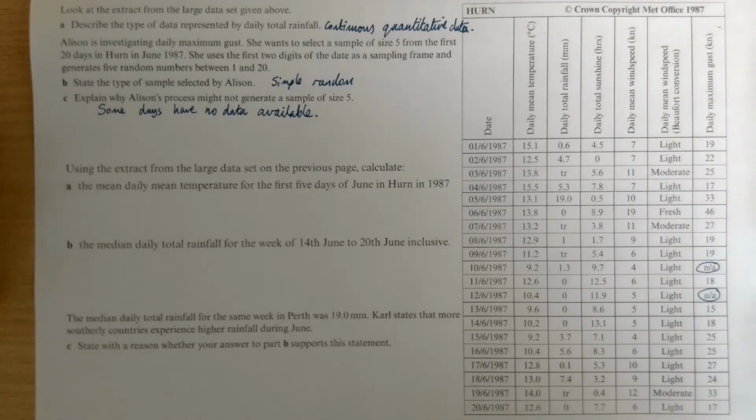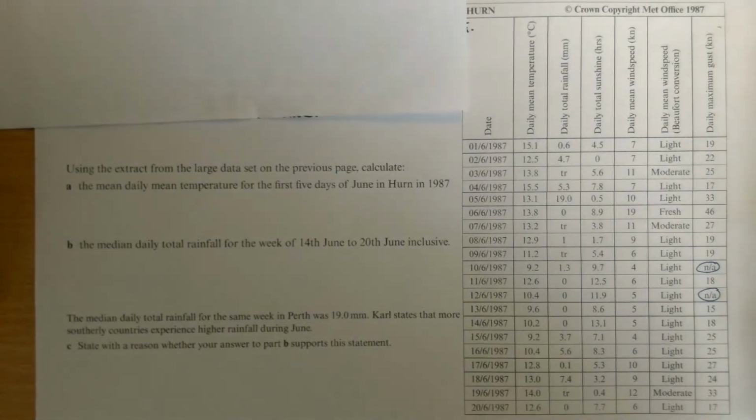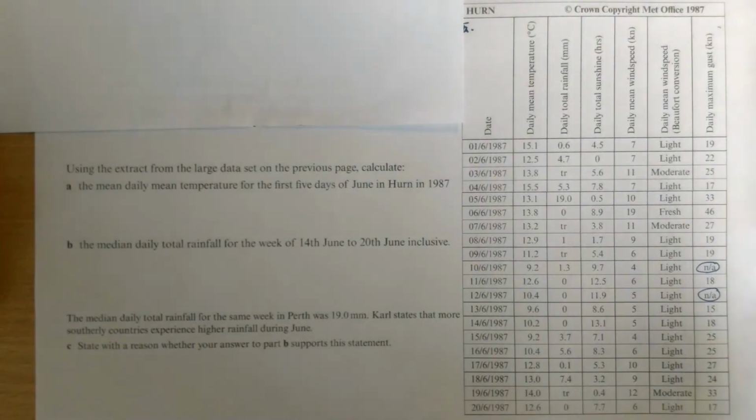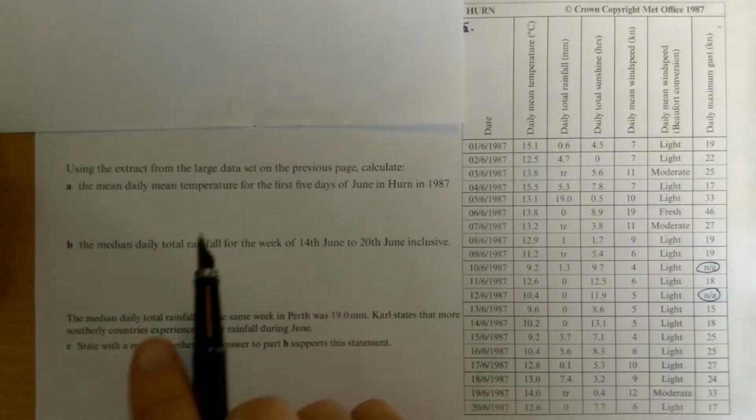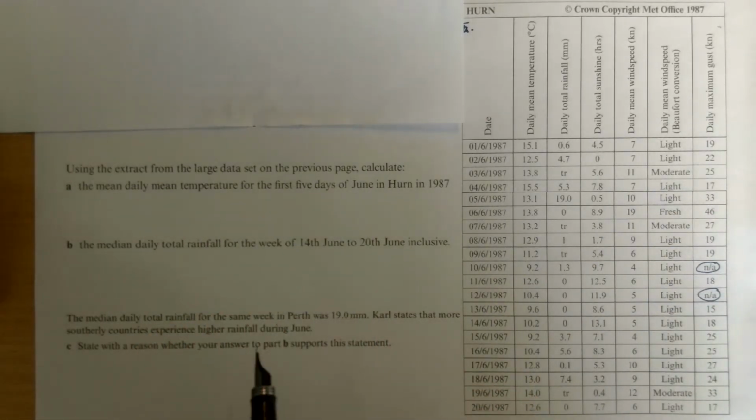Okay, so another question coming up, another series of 3 questions to do with the same data. So I'll cover that bit up so it's not distracting, and pause the video, give that a go. So for the mean daily temperature, we are adding up the first 5 days and dividing by 5, and the median, we're putting them in order, which should look something like this.